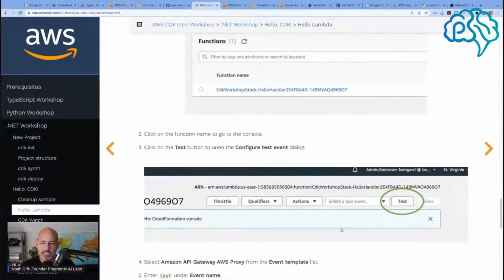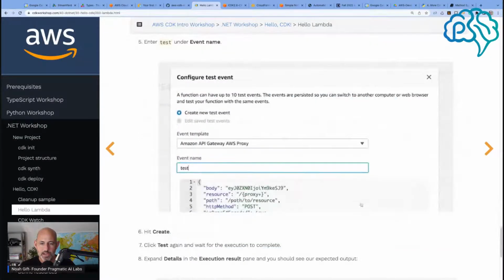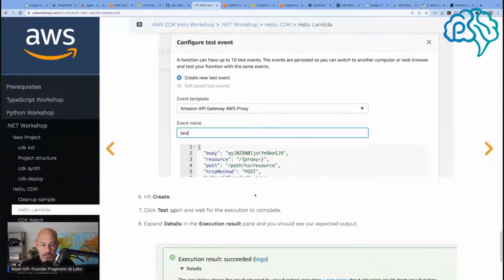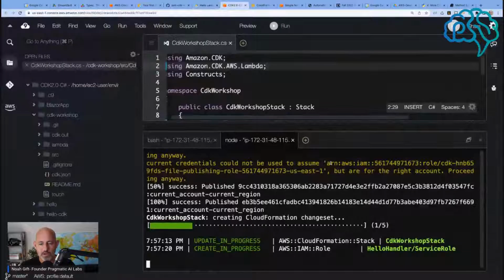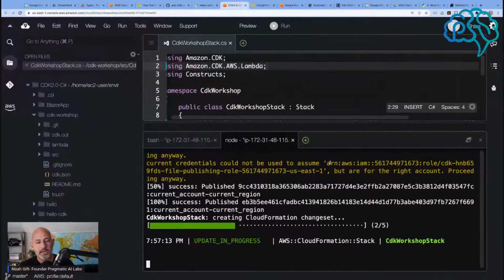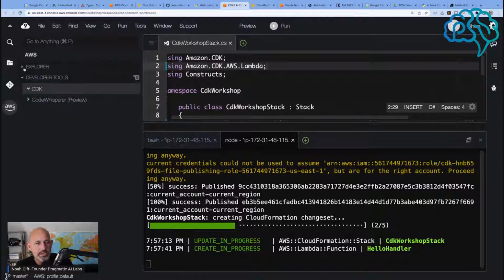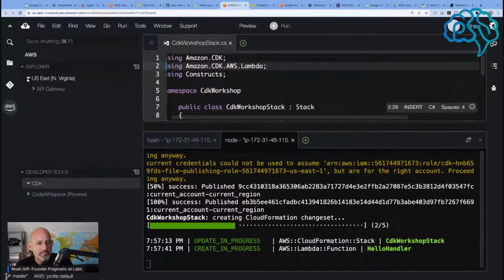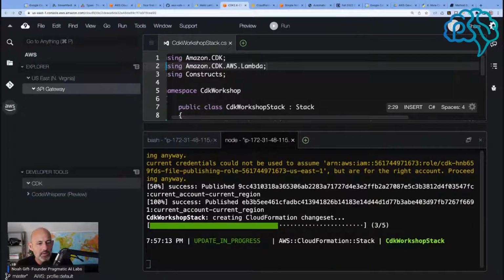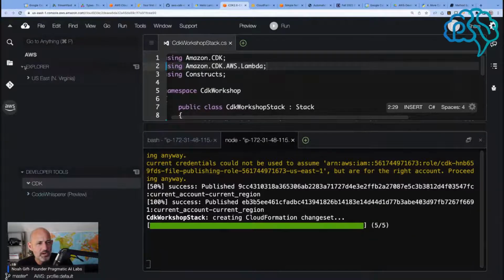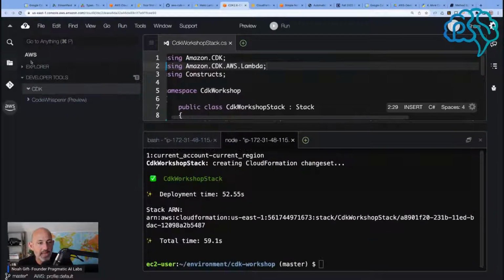Okay, so we can just test this directly and create. Oh, I see. Create new test event. Okay, so we'll test it directly inside of the AWS Lambda console. Now you can test it here, like if you go to API gateway and all that stuff. Although this is acting weird, I'm not sure why. You can test it inside of here.